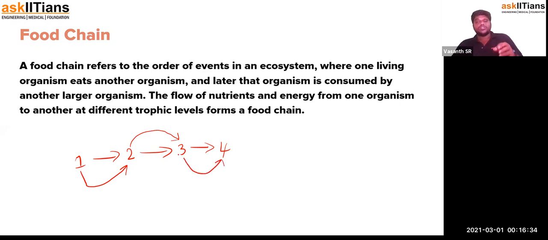This process of transfer of energy from one trophic level, from one organism to another, in a sequential arrangement of organisms based on their reliance on each other for food, is called a food chain. The chain links are nothing but the animals, and what connects them is their dependency on other animals as food. That's called a food chain.